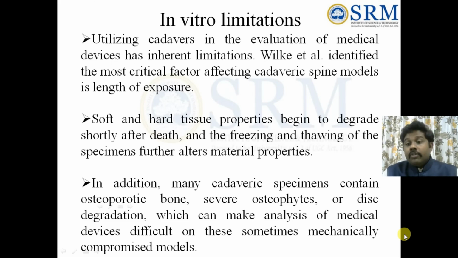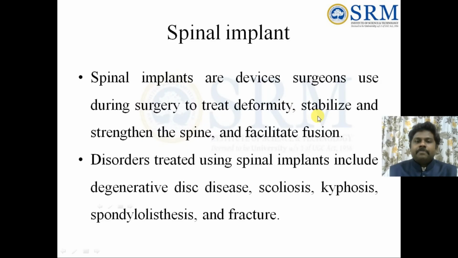For that, we need to take a CT scan of the specimen and take an MRI to check whether there is any problem in the disc and the remaining things. Only after that should we confirm whether it is an intact healthy spine. Then only we need to test that spine, otherwise the results may come out wrong. That is the limitation of the in vitro model of the spine.